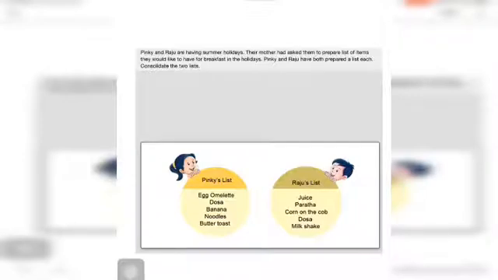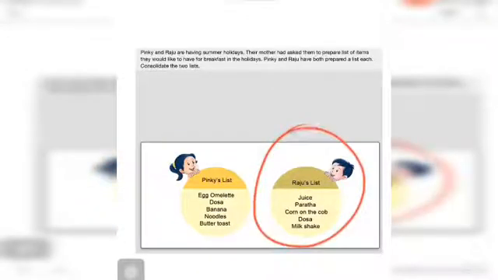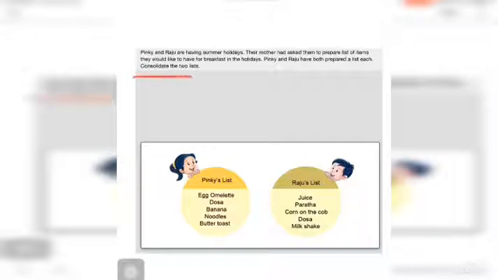Pinky and Raju, they are having their summer holidays, and their mother is asking them to prepare a breakfast list, and they have prepared the breakfast list separately. Now for this, what we want to do, we want to consolidate the list. Consolidate, we can do it with the help of a table and also a Venn diagram. Here we can do this using a Venn diagram.